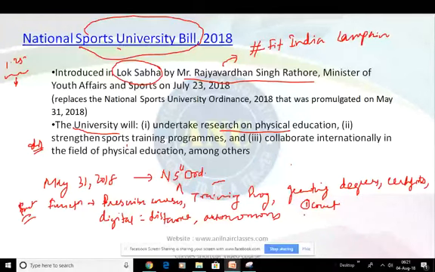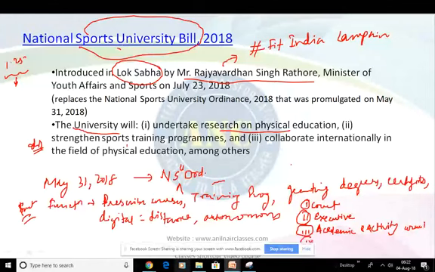One is court, the second one is an executive council, the third one an academic council, academic and activity council, then a board of sports, then a finance commission as well,